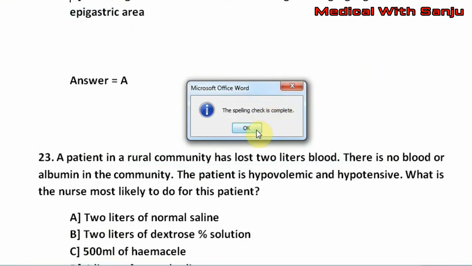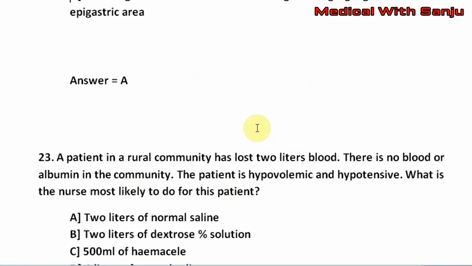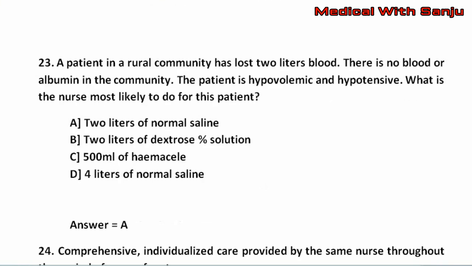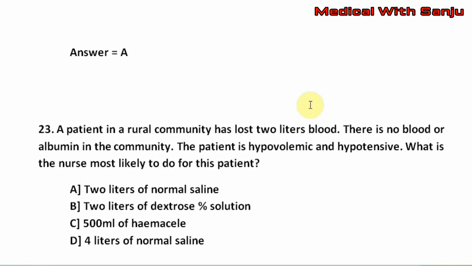Question number 23. A patient in a rural community has lost 2 liters blood. There is no blood or albumin in the community. The patient is hypovolemic and hypotensive. What is the nurse most likely to do for this patient? Option A, 2 liters of normal saline. Option B, 2 liters of dextrose percent solution. Option C, 500 ml of Hemacil. Option D, 4 liters of normal saline. The right answer is option A, that is 2 liters of normal saline.